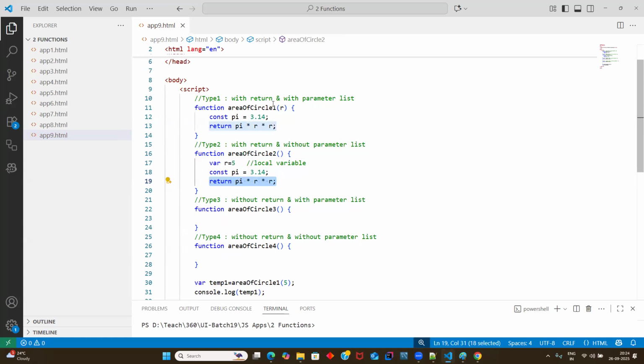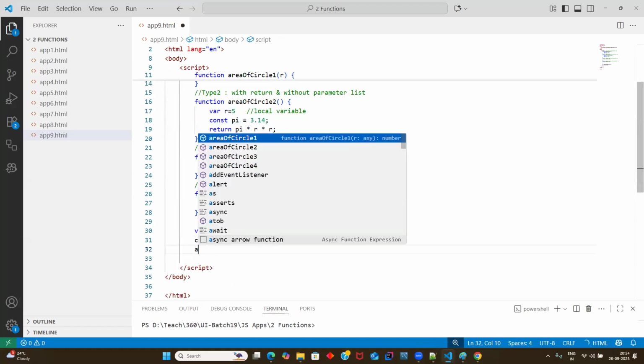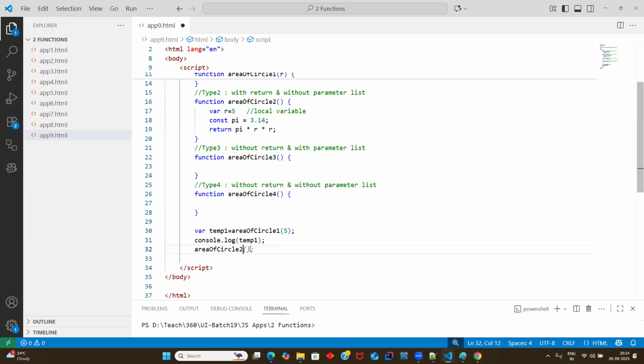The only difference between the first program and the second program is that in the first program you declare R as a parameter, because the value can keep changing. First time you call 5, second time you call 6, third time you call 7, like that. But without a parameter, we are executing this business logic for the same input every time. And since it is a return statement, I'll be using the return statement. Now you can call your second function, but you should not pass any parameters.